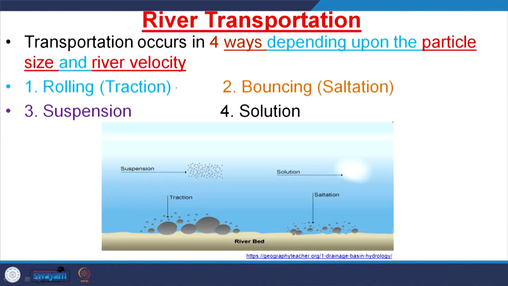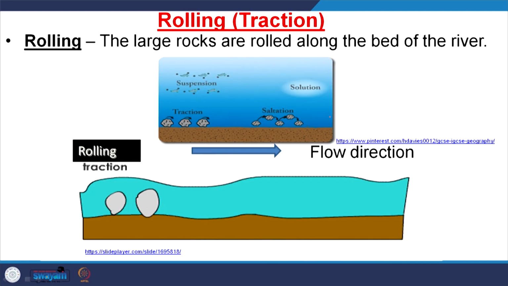One is the rolling type, or it is called the traction mode of transport. Then second is the saltation mode of transport, that is bouncing, that means jumping like that, and third is suspension, and fourth is solution. But this solution load hardly affects, or does not affect, the hydraulic geometry of this river and this channel shape.